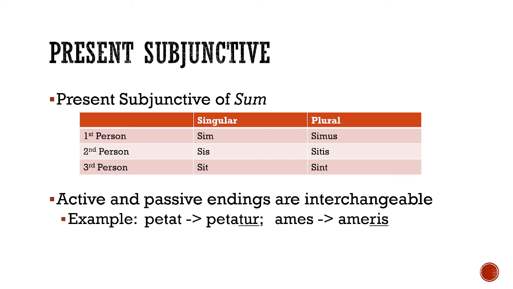Okay? And that's it for the present subjunctive. Next up is going to be the imperfect subjunctive, what I personally think is the easiest tense conjugation to do in the entirety of the Latin language.